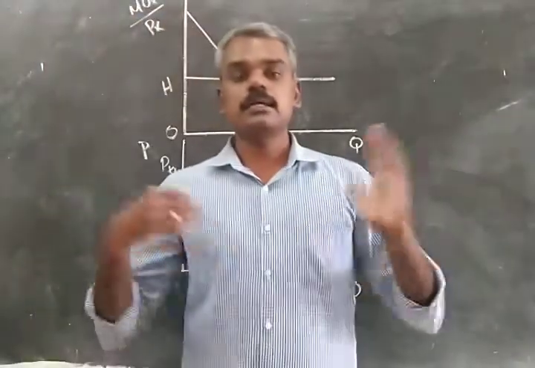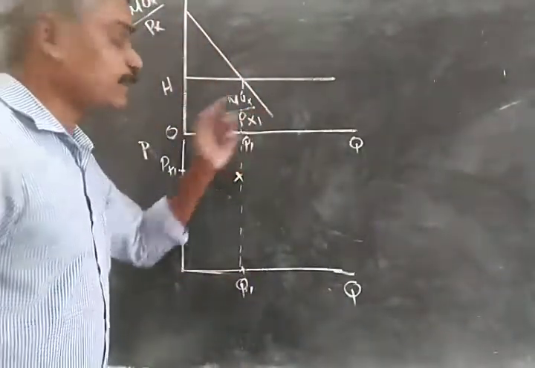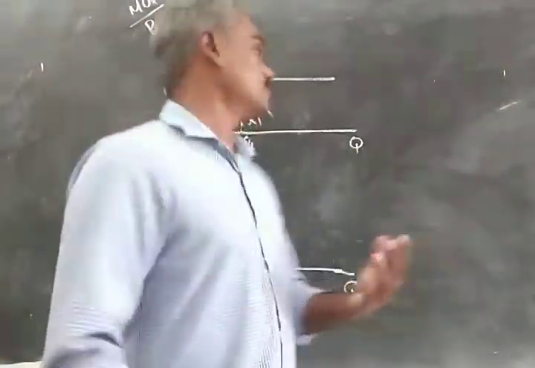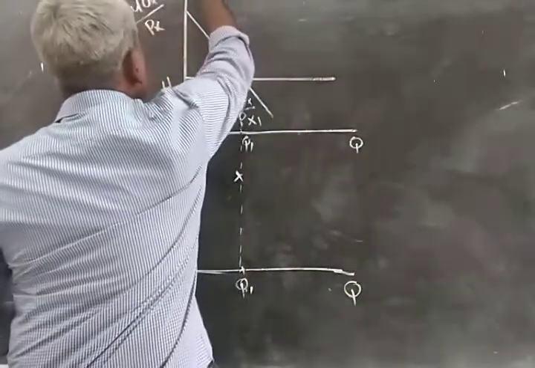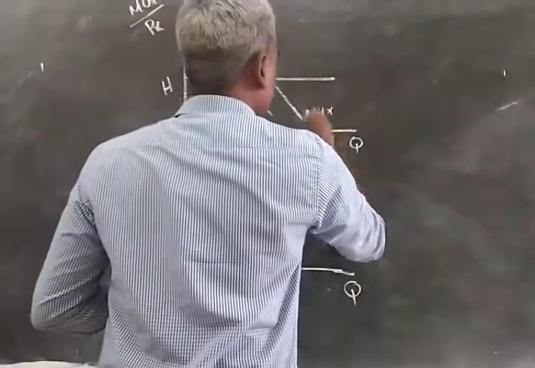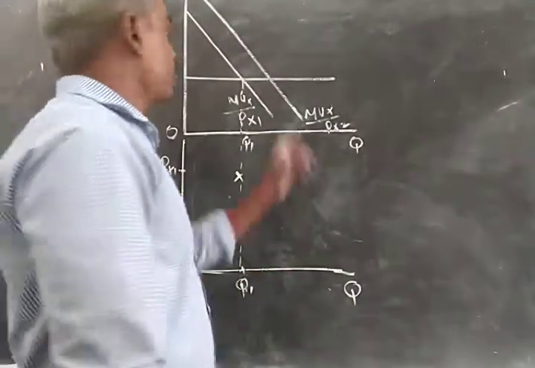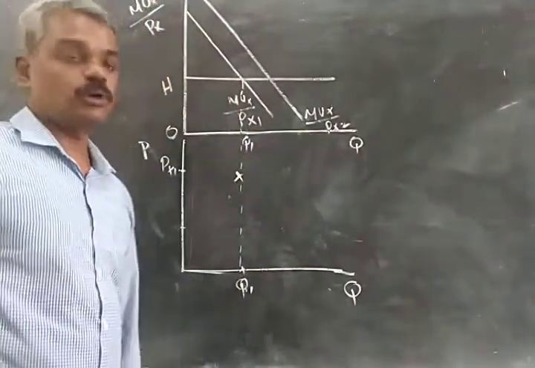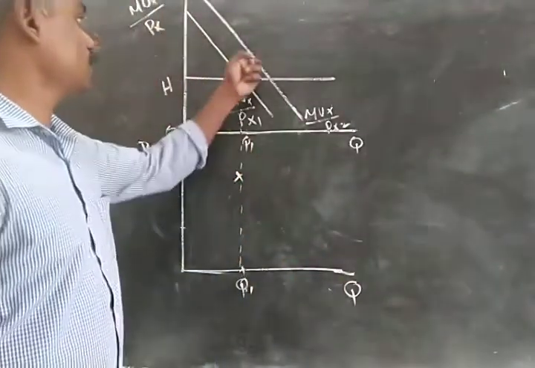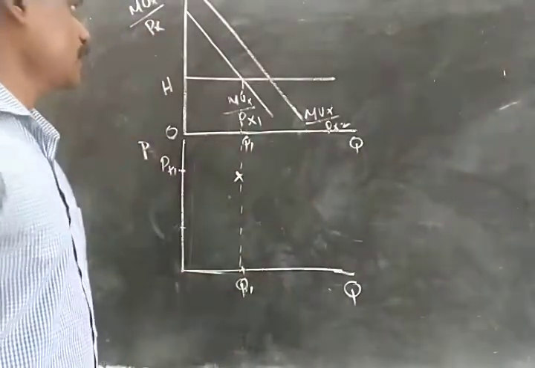Now suppose there is a fall in the price of X, from PX1 to PX2. So what happens? The MUX by PX curve shifts outwards. Now the new curve is MUX by PX2. Price has fallen from PX1 to PX2, so the MUX by PX2 curve shifts outwards. By consuming the same commodity, the MUX by P of X is higher now. Okay, so this is the change that has happened.